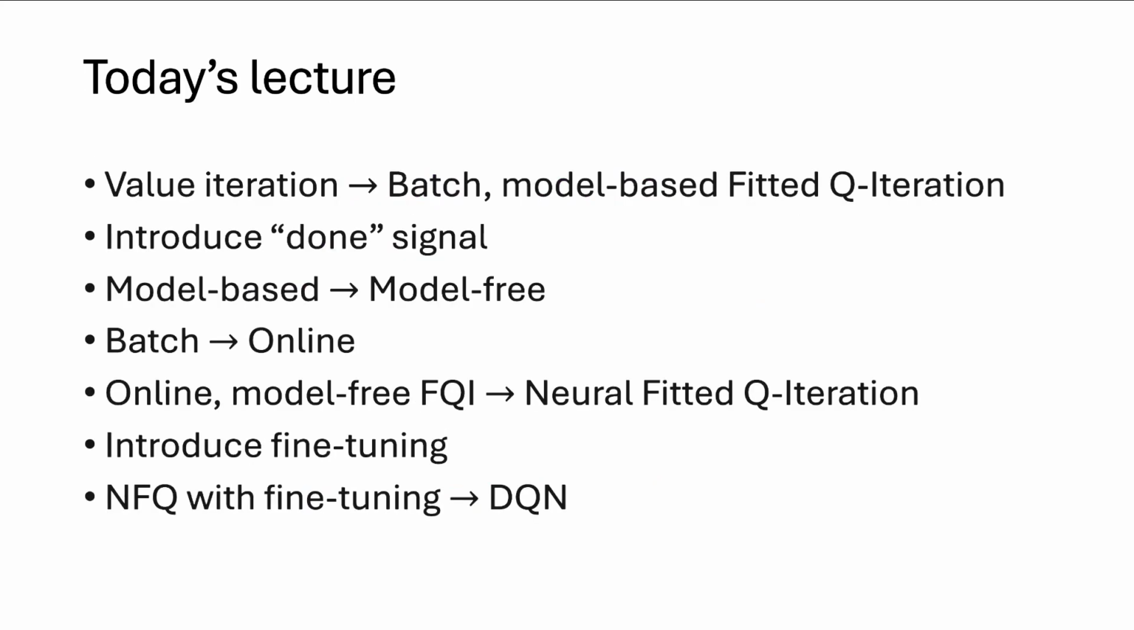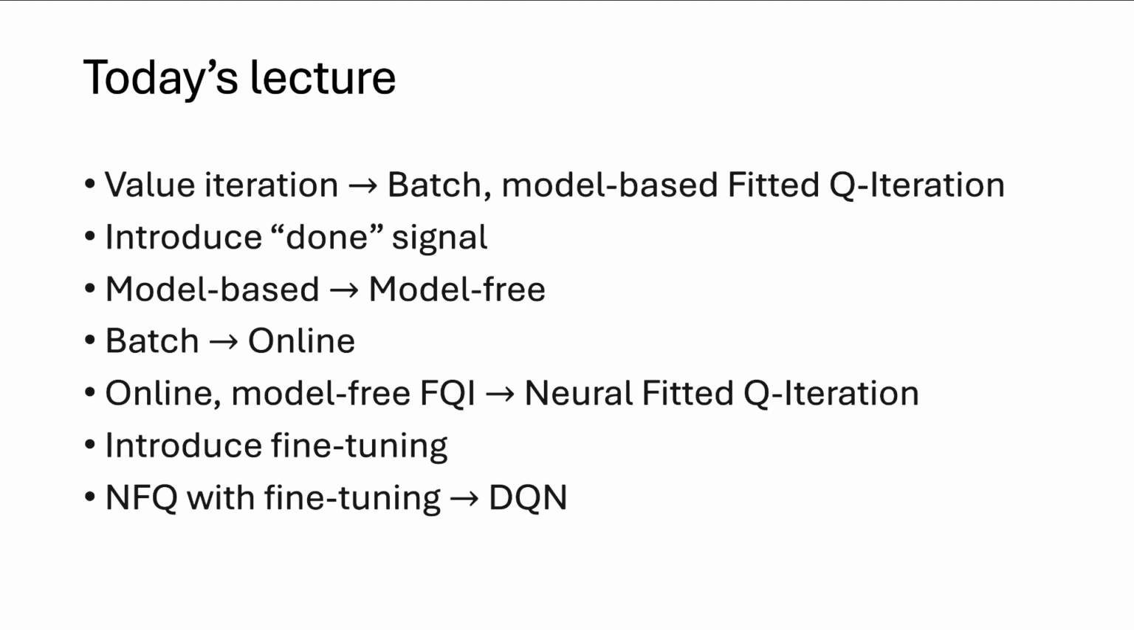Today's lecture is going to take value iteration as a starting point and see how we can go from value iteration to DQN. We're going to go from value iteration to DQN via a series of 7 transformations that I have listed here. For each transformation, I'm going to motivate it with a problem. What issue is there with value iteration, and what solution does DQN provide to fix that problem?